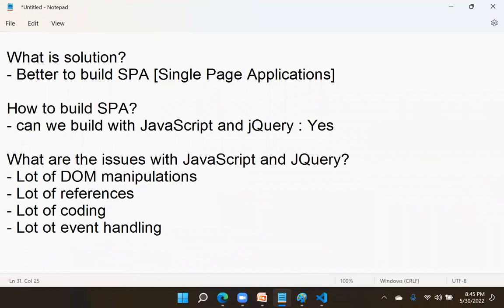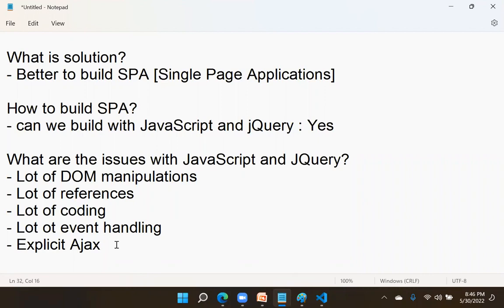Another is explicit AJAX. We need to use a lot of explicit AJAX. Without affecting the page, if any new content has to come into the page, then we should use AJAX. That means we have to depend on a lot of AJAX, explicitly. I hope you understood that. These are all the issues with JavaScript and jQuery.